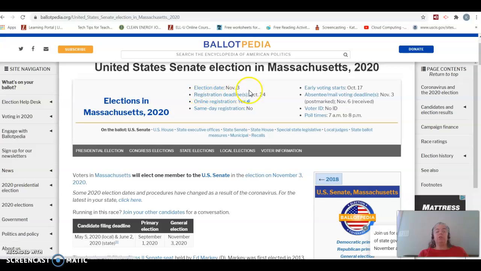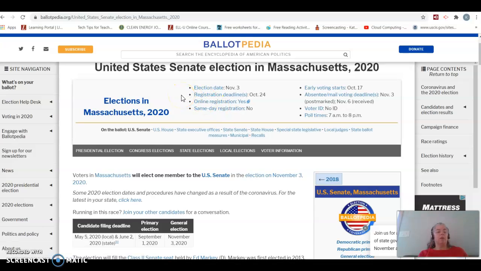So you can see registration deadline, October 24th. However, you can register online. So if you feel very excited after this unit, and of course you always feel excited after technology units, you can register to vote right there. All right, so we find out who is on the ballot. For the Senate, we can find out who's on the ballot for the House and all the other state elections.